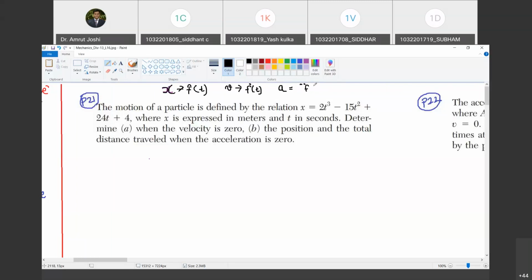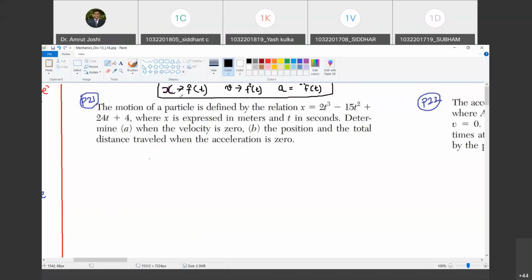Typically, we use the notation dot to indicate a time derivative. If it is a space derivative, we typically use the notation dash. Are you with me? Yes, sir. So dot indicates the time derivative. If x is a function of t, f dot of t is nothing but velocity and f double dot of t is nothing but acceleration. So this is a class of problem where typically either velocity, acceleration or position is described as a function of t. Are you with me? Yes, sir.